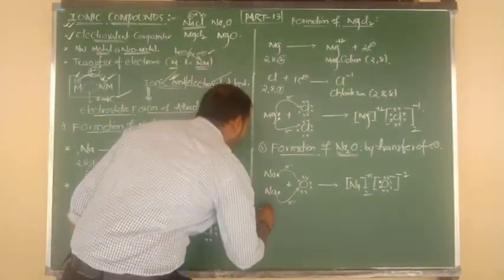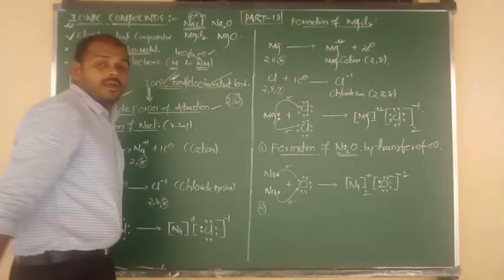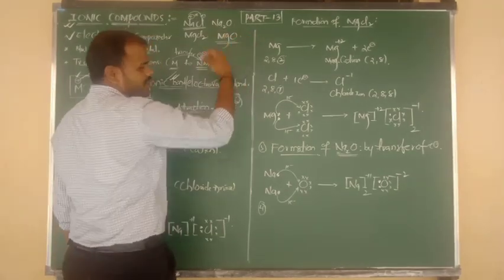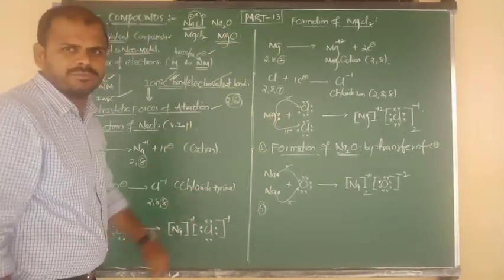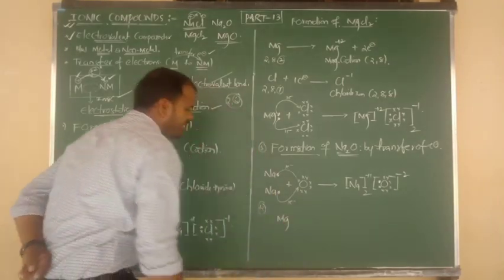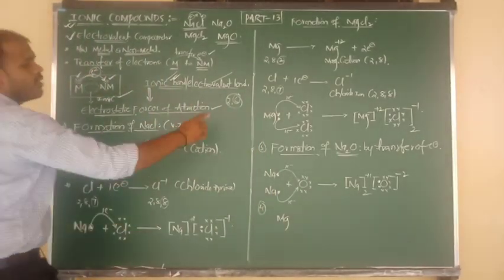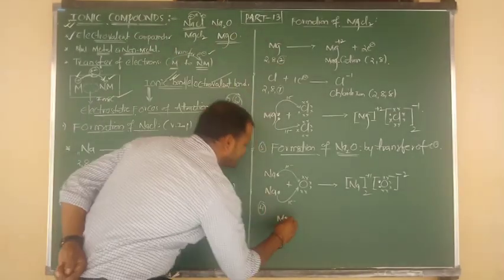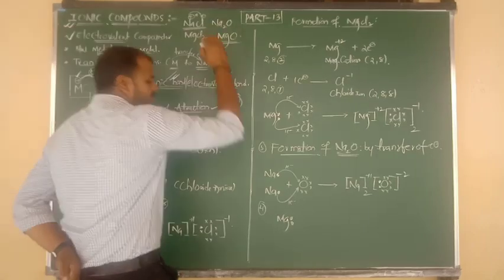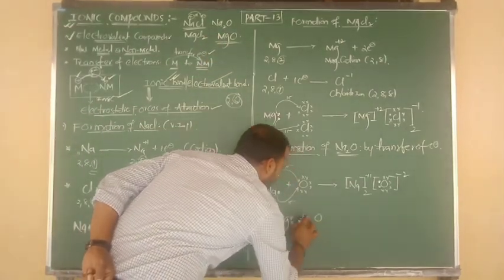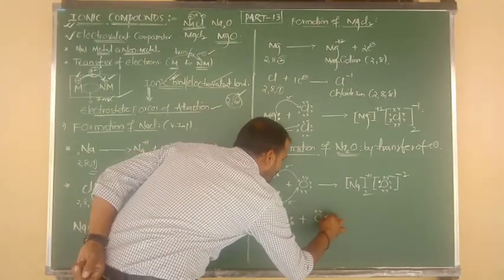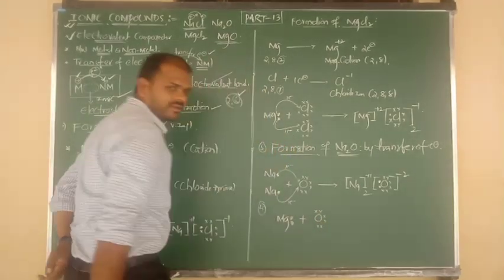Last and final example, formation of magnesium oxide. This one I want to show you. Again by the transfer of electron, or ionic bond method. Okay, one magnesium is there. I have written here. Magnesium contains how many valence electrons? 2. 1, 2. It undergoes reaction with the non-metal, that is oxygen, O. But oxygen contains how many valence electrons? 6. 1, 2, 3, 4, 5, 6.